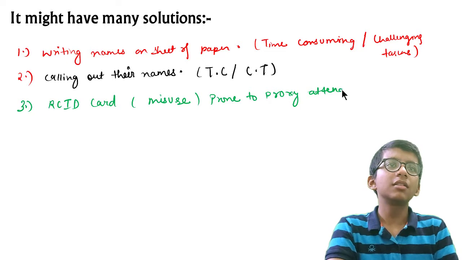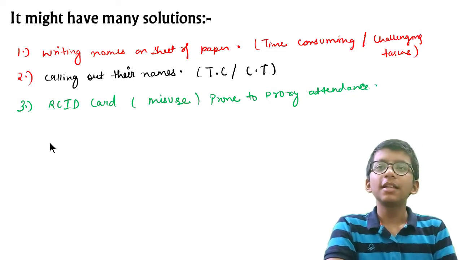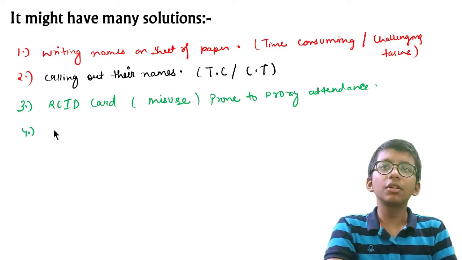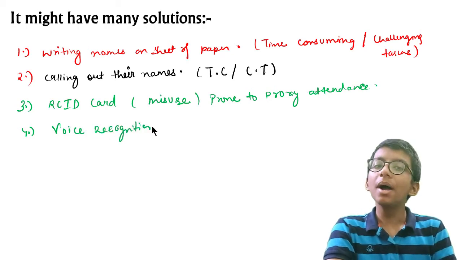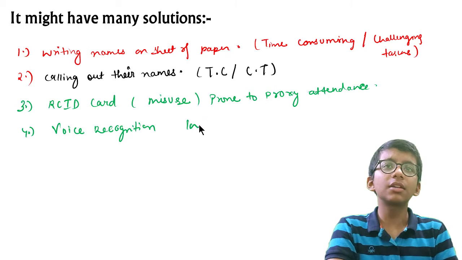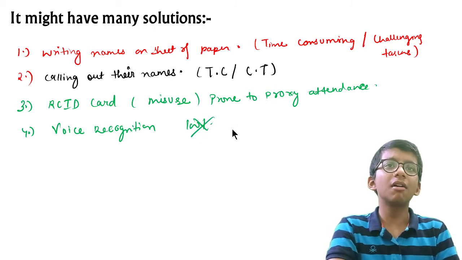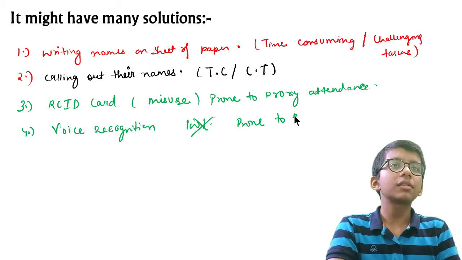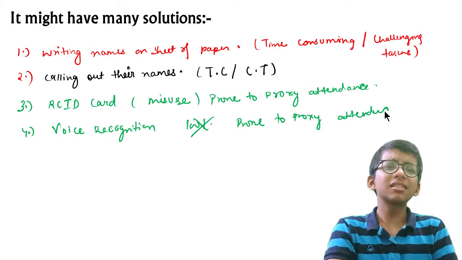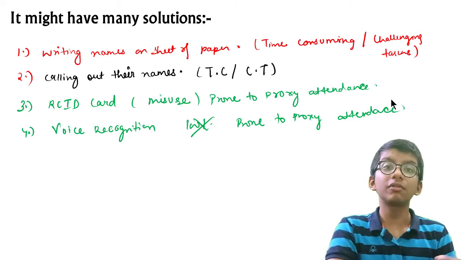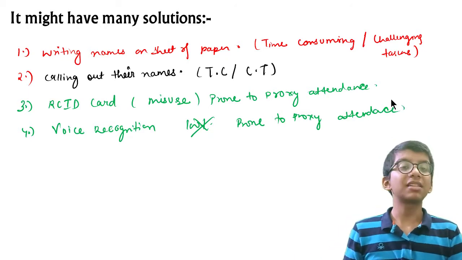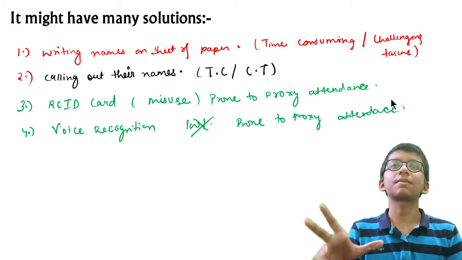So that's why this is also not a good option. Then we can have voice recognition, but it is not 100% accurate and it is also prone to proxy attendance. There are some more details in research papers, so I'm just making you understand what the research paper says.